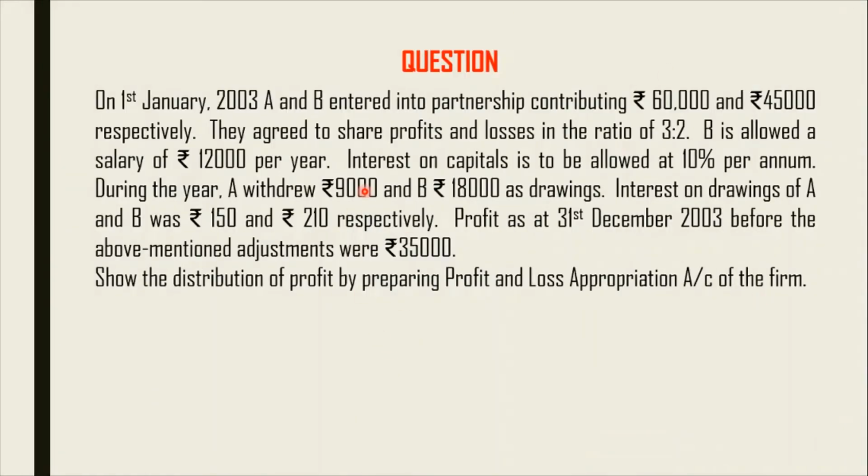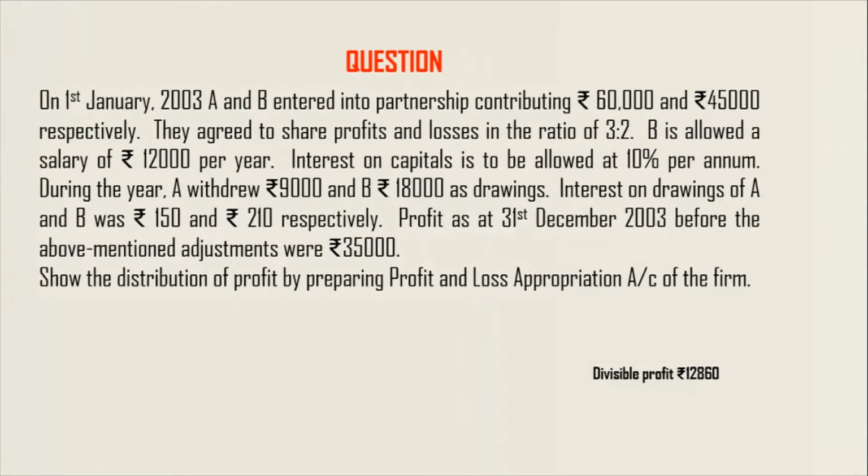On 1st Jan 2003, A and B entered into partnership and their capitals are 60,000 and 45,000 respectively. Their profit sharing ratio is 3:2. B is allowed a salary of 12,000 and interest on capital is given as 10% per annum. Drawings are also given for A and B, that is 9,000 and 18,000. Interest on drawings of A and B is given as 150 and 210 respectively. The profit for the year before the above adjustments is 35,000. You are asked to prepare a P&L appropriation account.